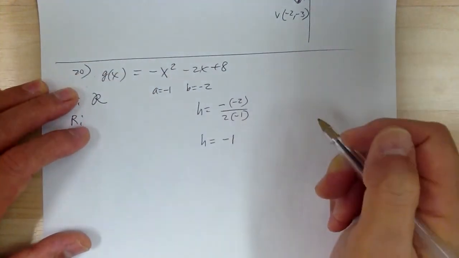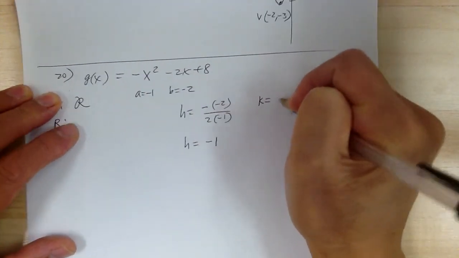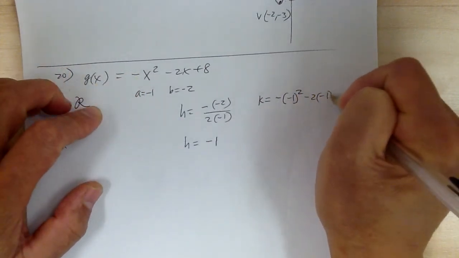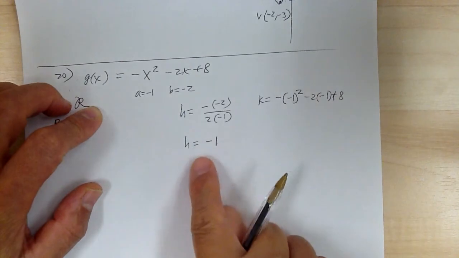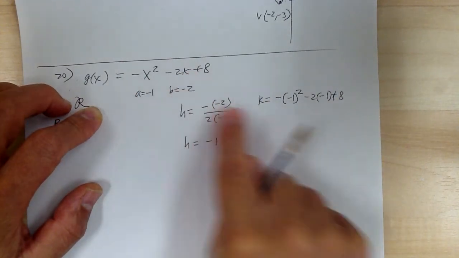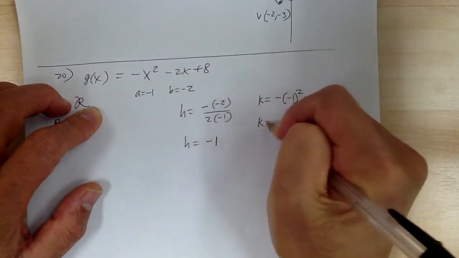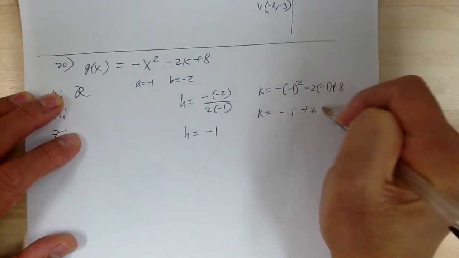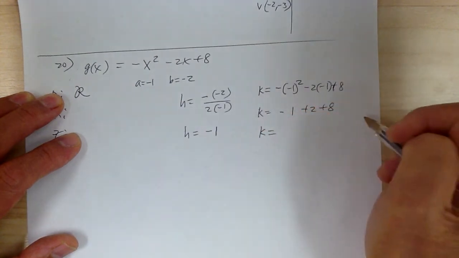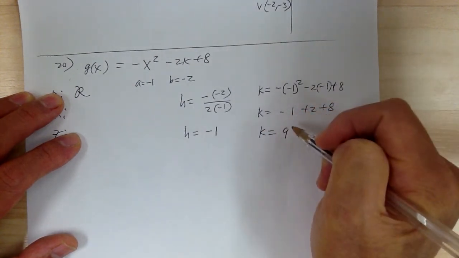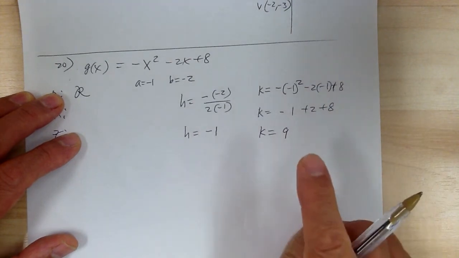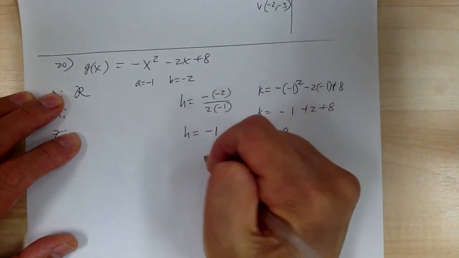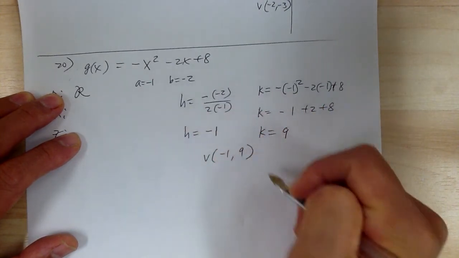Then k equals negative 1 squared minus 2 times negative 1 plus 8. I just substitute this into x to find y. So it's going to be negative 1 plus 2 plus 8, so k equals 9. Then your vertex would be negative 1, 9.